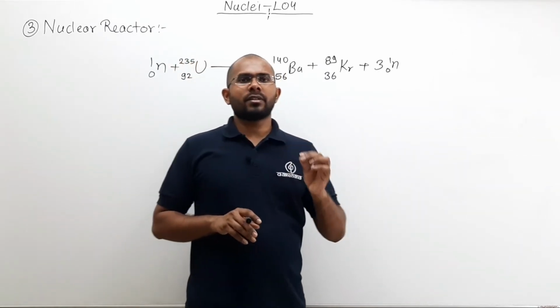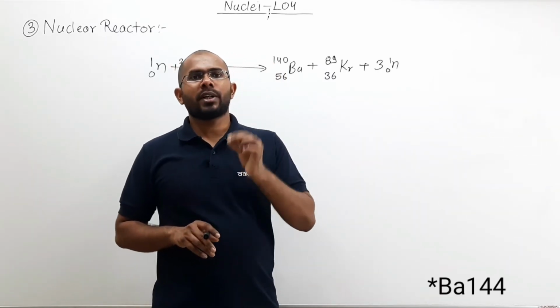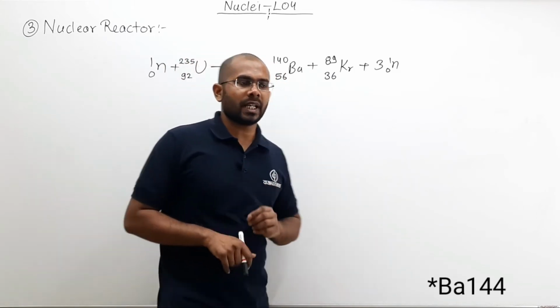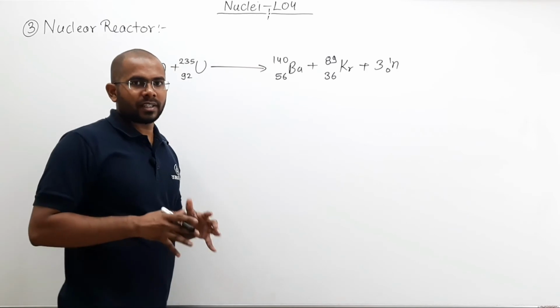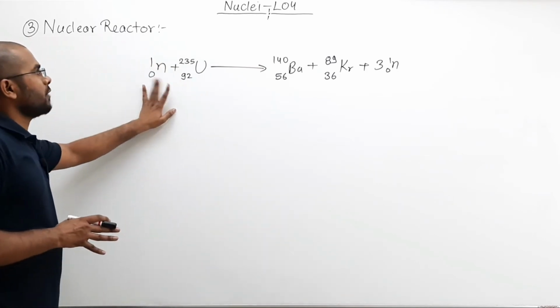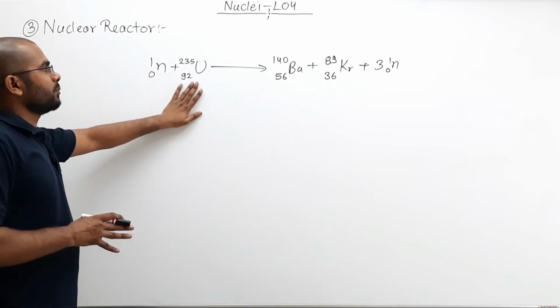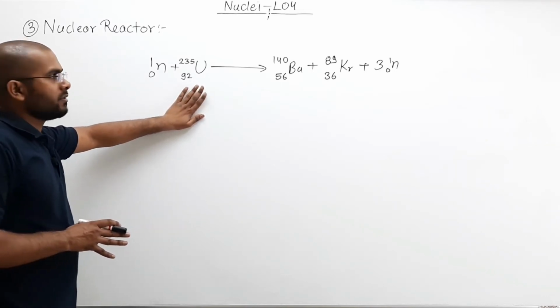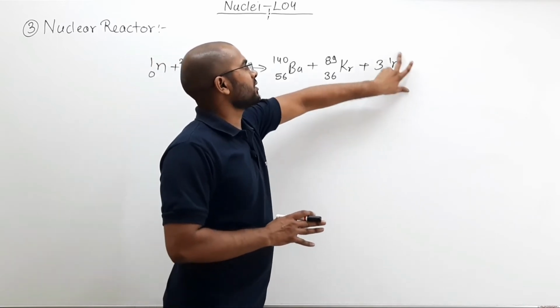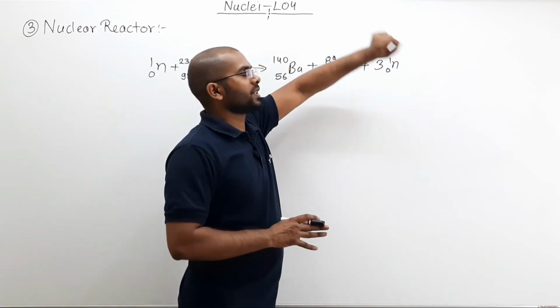Now let us discuss one more very important aspect of our nuclear reactor. What is that? To illustrate that, let us take a look at this example. Here I am using 1 neutron to break apart uranium-235 into 2 daughter nuclei, plus 3 extra neutrons are emitted.